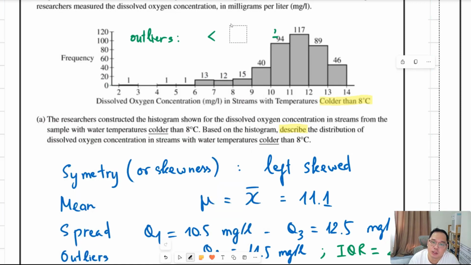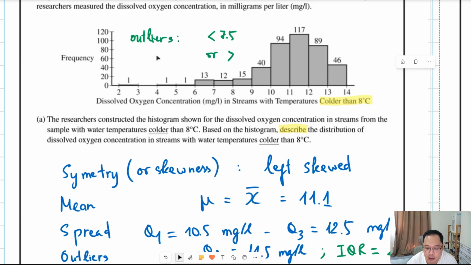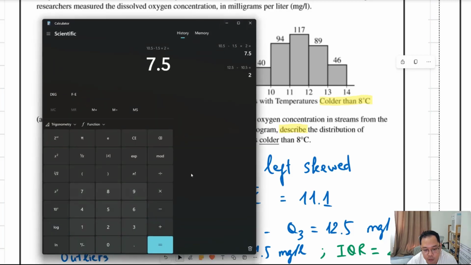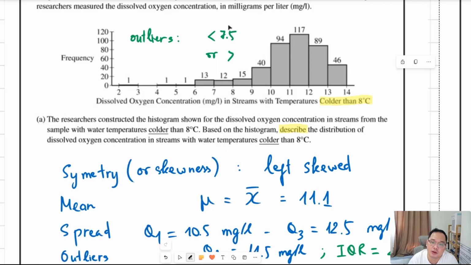A value is an outlier when it's smaller than 7.5 or greater than the upper quartile plus 1.5 times the interquartile range. 12.5 is the upper quartile plus 1.5 times the interquartile range of 2, so 15.5. We do not have values above 15.5, but there are some outliers below 7.5, from 6.5 here. So these values are the outliers in our distribution.